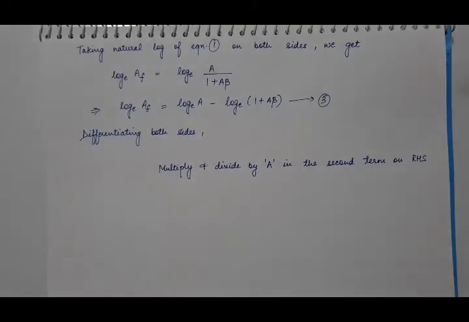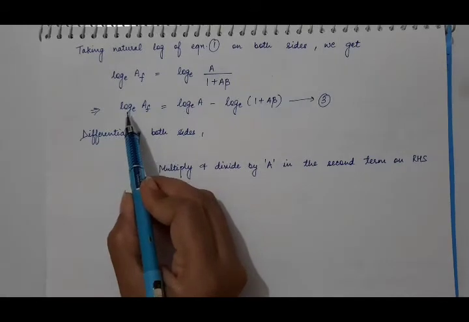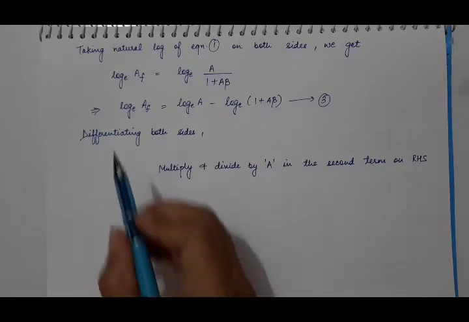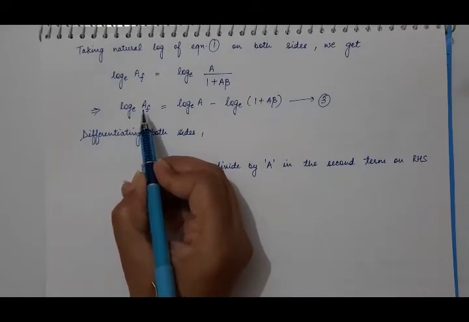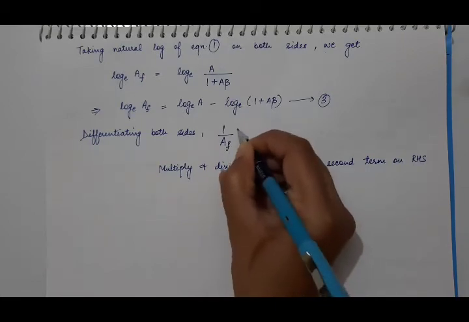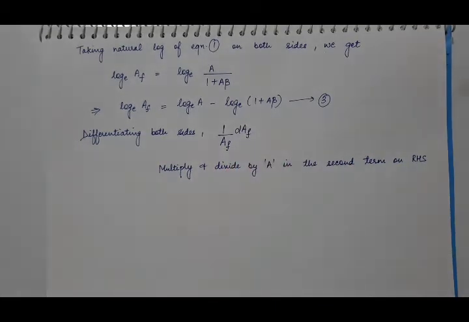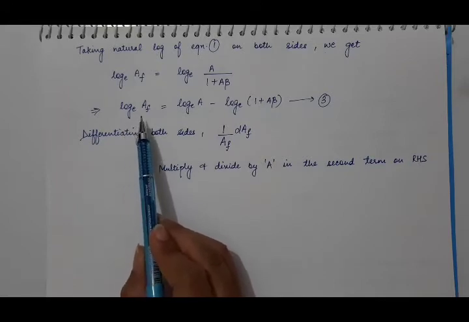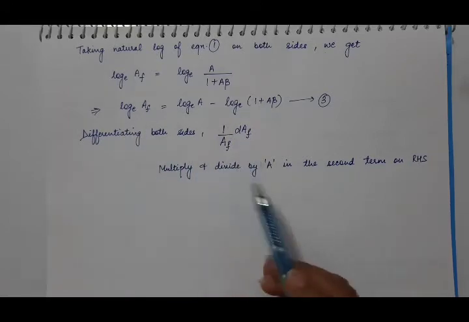Now differentiate equation 3 on both sides. What is the differentiation of natural log of x? It is 1 by x into dx. So the differentiation of natural log of AF will be 1 upon AF into dAF.